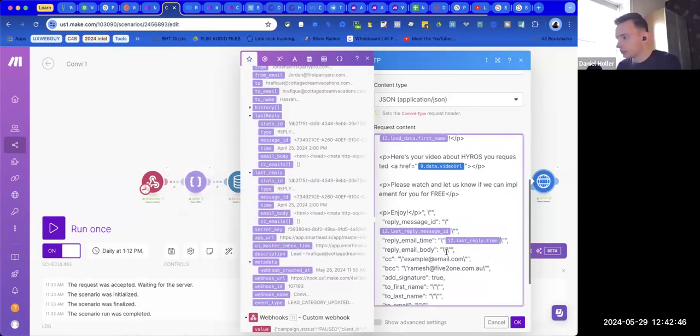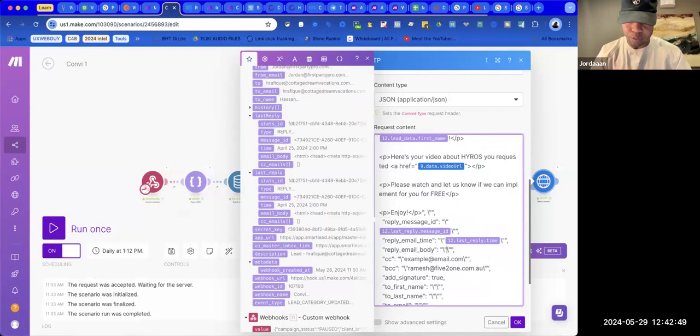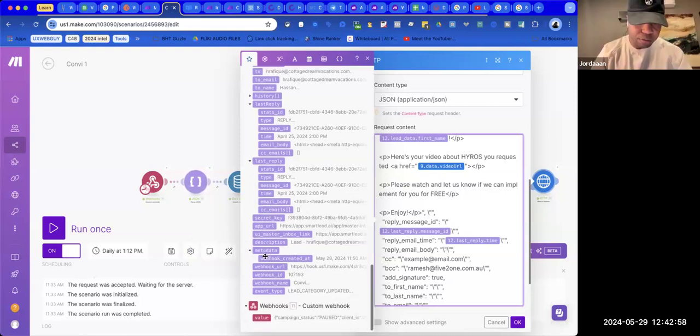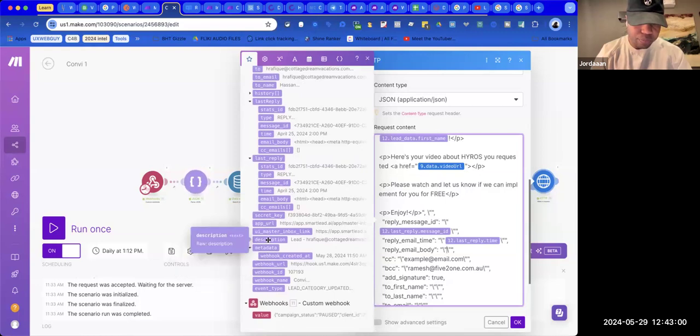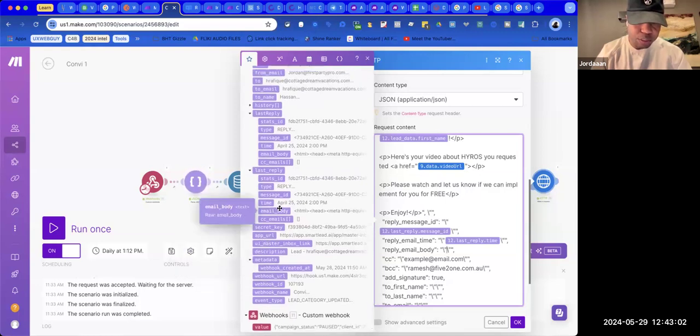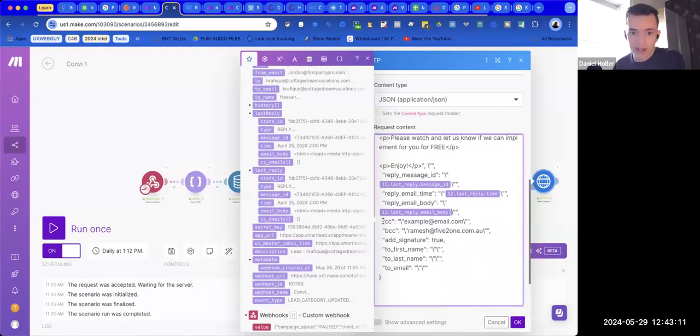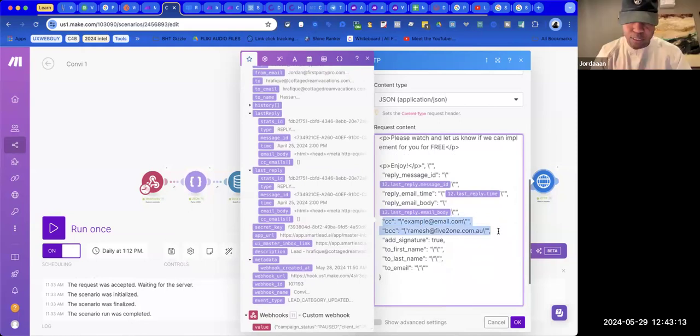100%. And then reply email body. Oh, what's that supposed to be? I think that's the previous email that they sent is basically what they're asking for. So this would be last reply email body, which would be this. Oh yeah, I'm just on it right now. And that's exactly what it is. And then these BCC, add signatures, fine. I don't need CC or BCC.